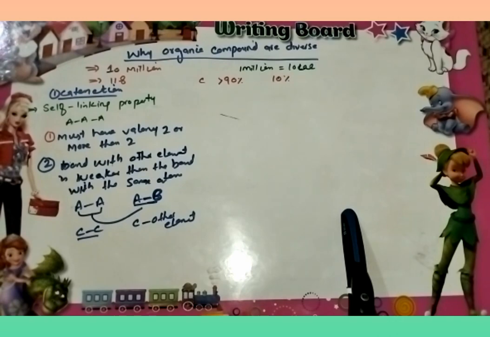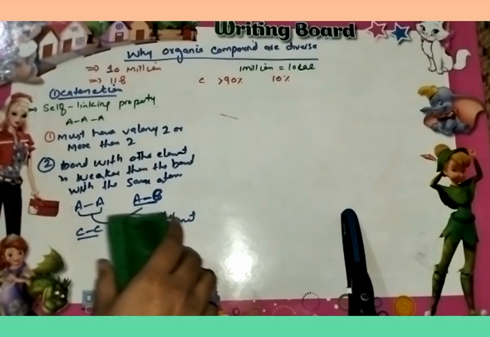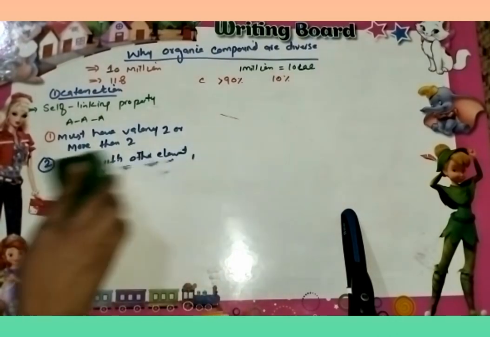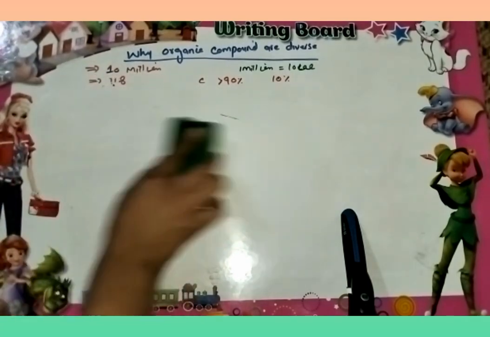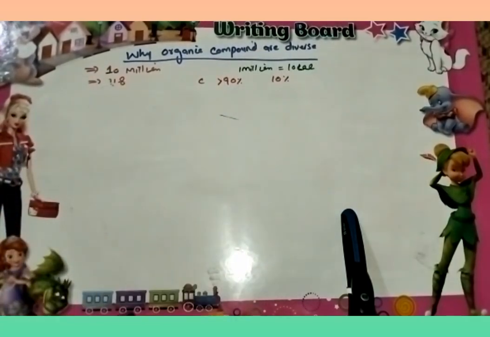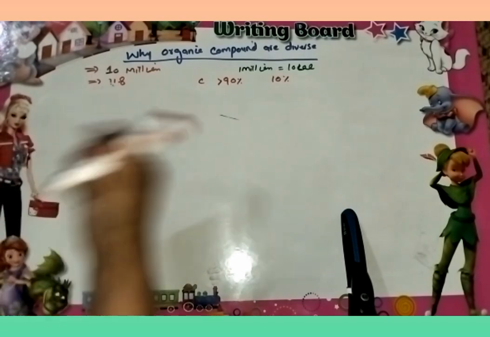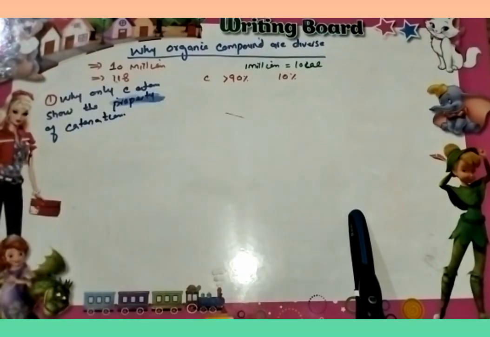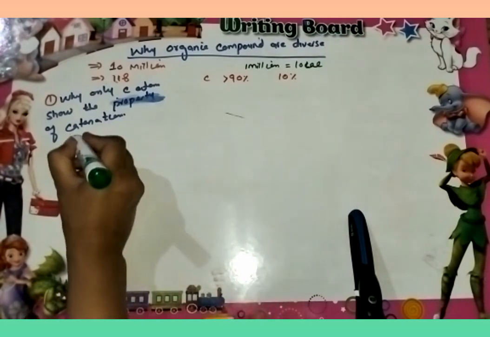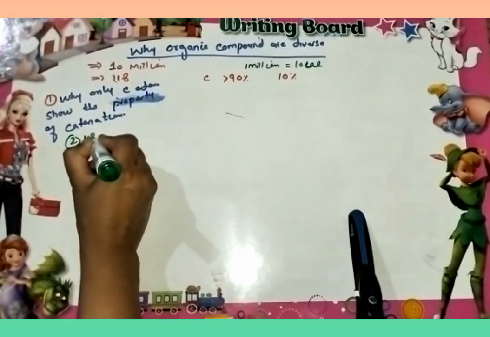But here a question arises: why does only the carbon atom show the property of catenation? If you need the answer to this question, then please mention it in the comment section, and I will make another video on this topic. And the second reason for the diversity of organic compounds is isomerism.